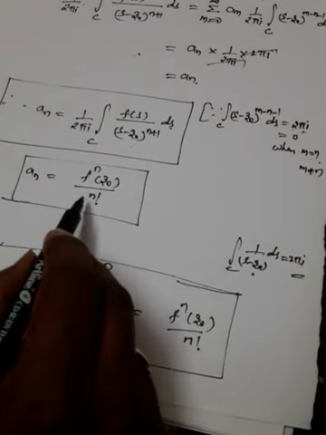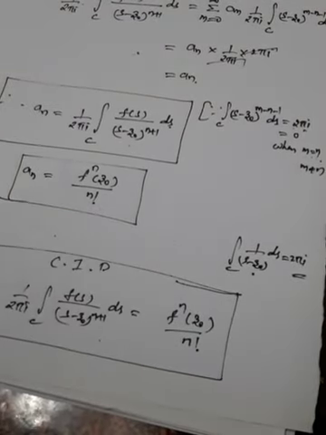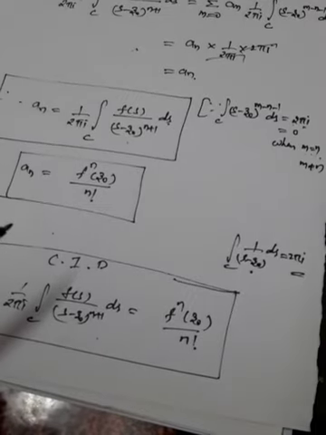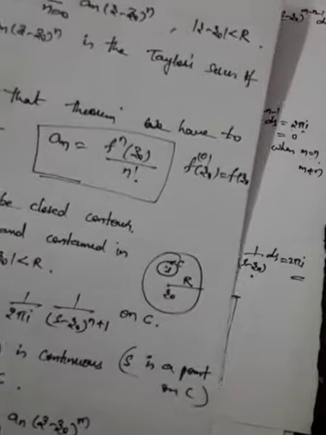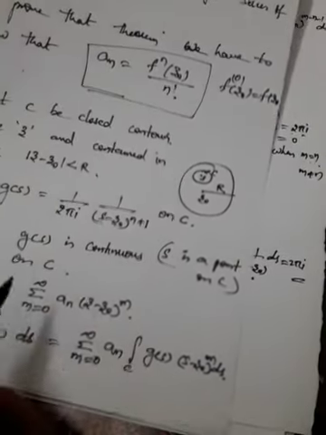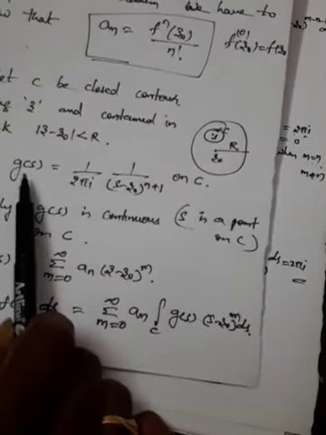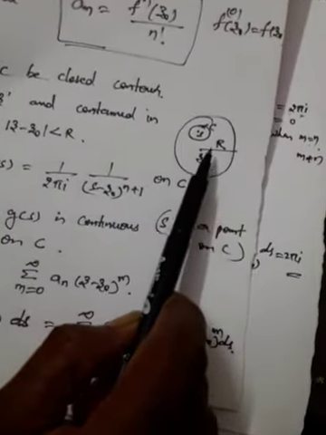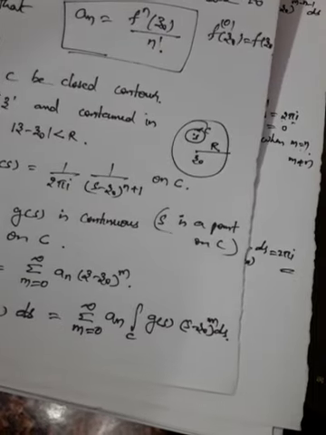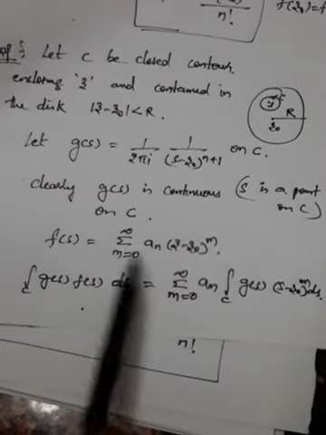So Taylor's theorem we have proved with the help of that. That is what we were supposed to prove, that a n is equal to f power n of z naught by n factorial. Once again, we consider g of s, and you have to take a closed circle c with center z naught and radius r. g of s is nothing but 1 by 2 pi I times 1 by s minus z naught whole power n plus 1 on c, and clearly g of s is continuous on c, and f of s is nothing but this.